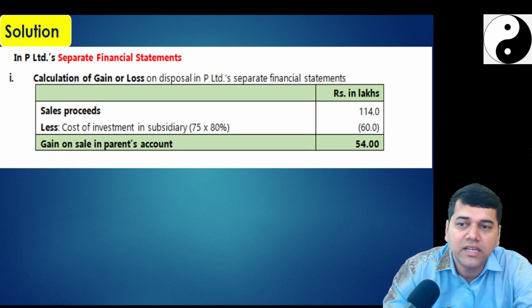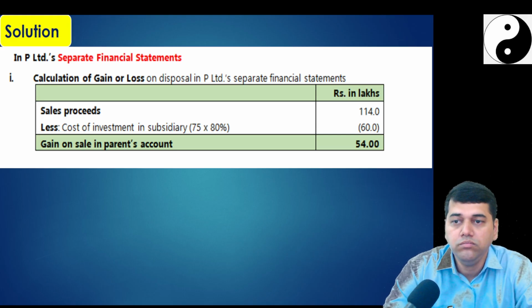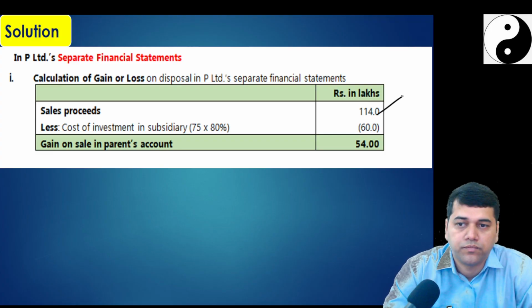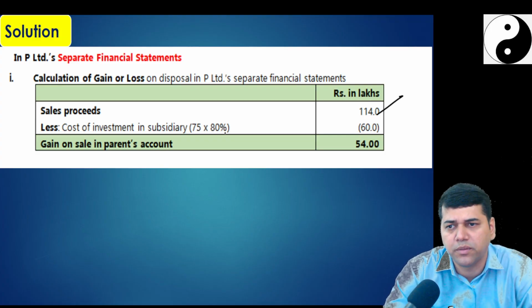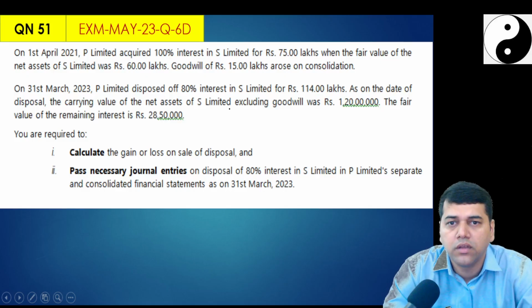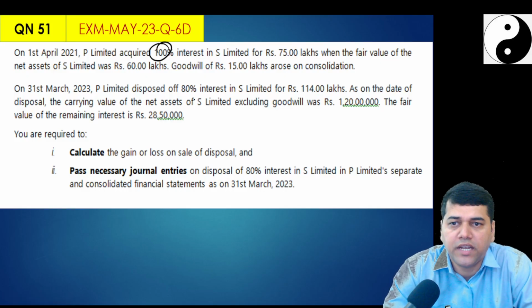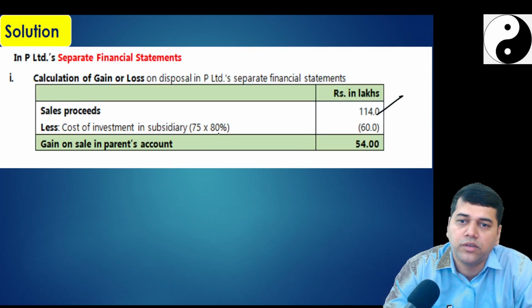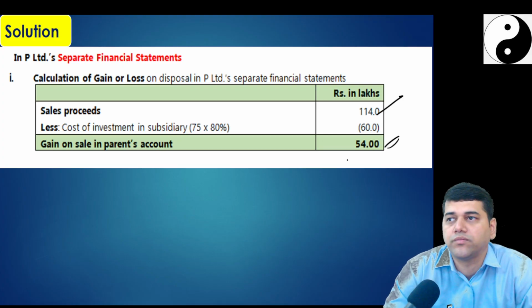So did you get the gain on sale in parent's SFS as 54? Sale proceeds was 114, and your proportionate investment: you had 100% and you sold 80%. So what is 80% of the 75? 60. So you got 54.